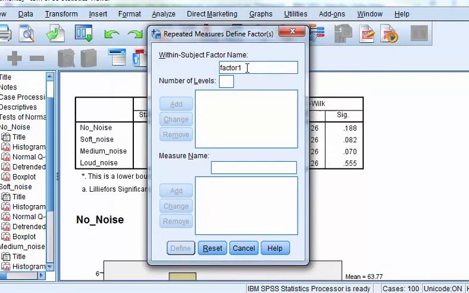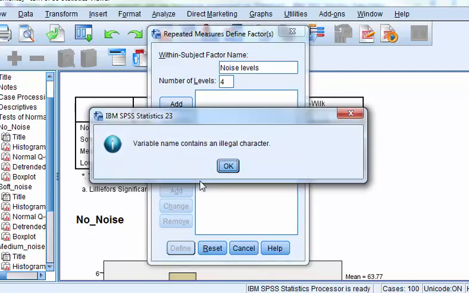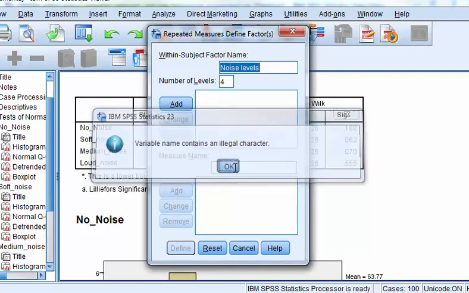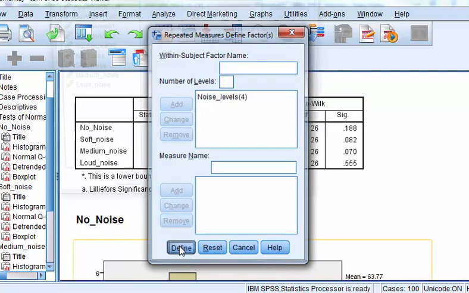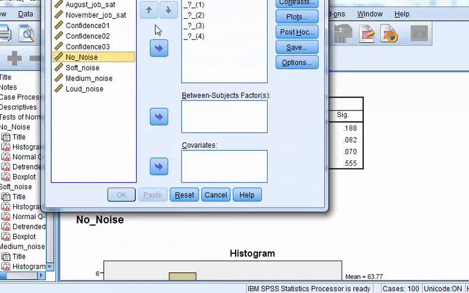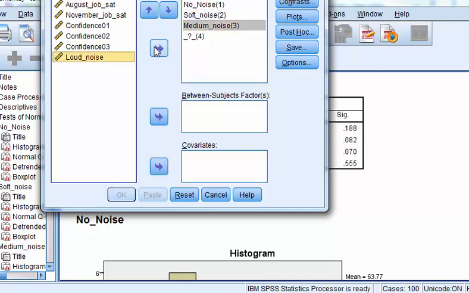All right. And so we're going to name ours noise levels because there's 4 different ones. Add, we're going to define them. Oops, we have a space here. Remember, no spaces in SPSS variable names. Don't ask me why. So we're going to define them, and they're no noise, soft noise, medium, loud.